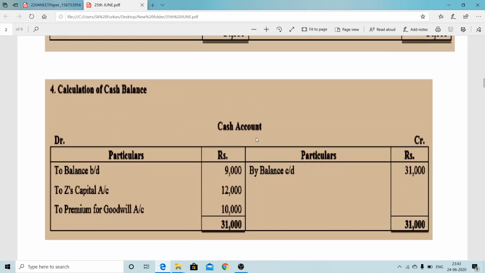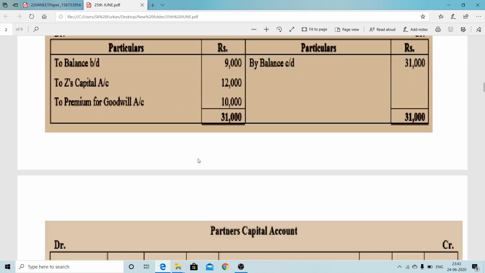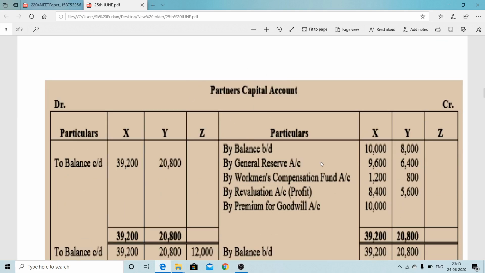After that, the cash ledger can be prepared afterward. Next, it will be better to prepare the partners' capital account. When you make the partners' capital account, first, simple way, the opening balance of X is 10,000, Y 8,000, given in the question. The general reserve was undistributed, so we have to distribute it to old partners' capital under the old ratio 3:2. Workman compensation fund was 4,000, and 2,000 is distributed here as the claim made by the worker. Profit arising on revaluation was distributed under the old ratio.